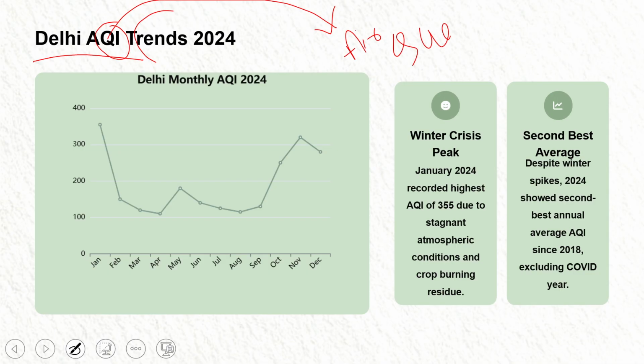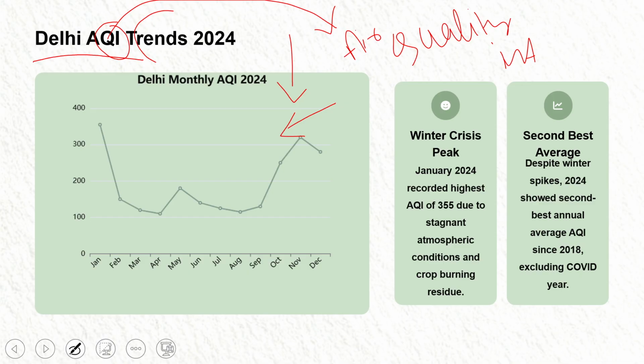What it does is measure how clean or polluted the air is. It takes into account the level of pollutants like PM, particulate matter, which we studied earlier. It checks the level of ozone, nitrogen dioxide, and sulfur dioxide, right?